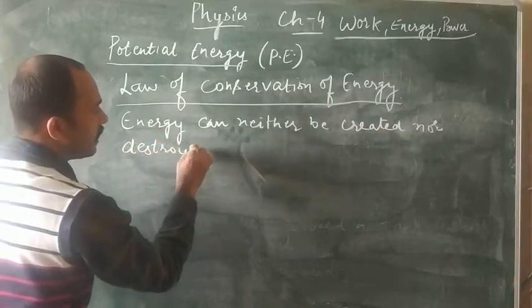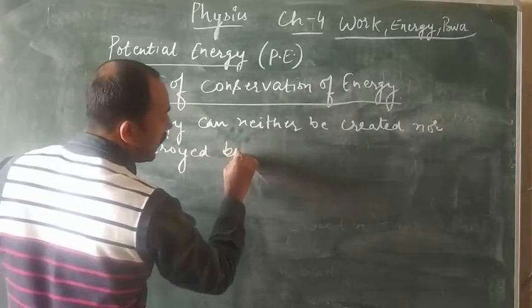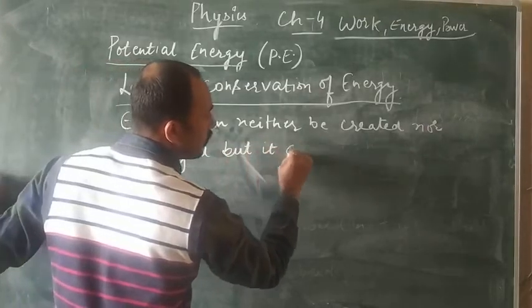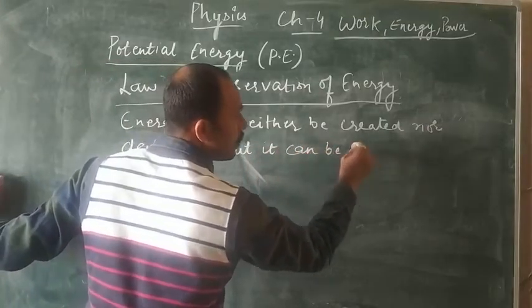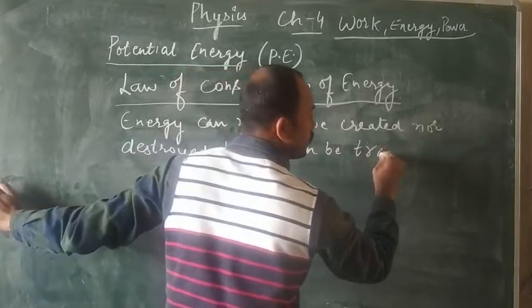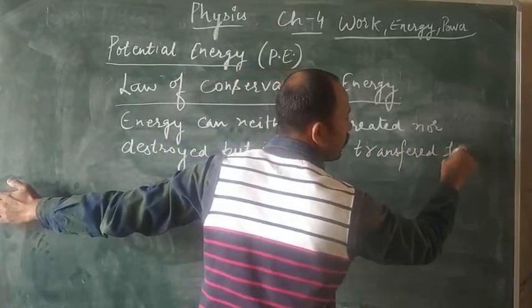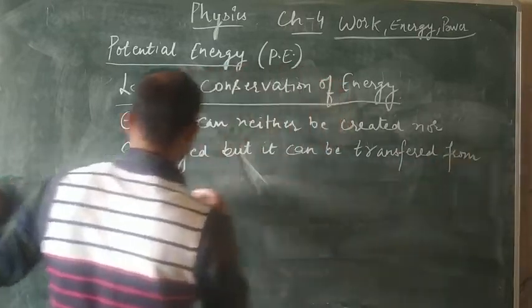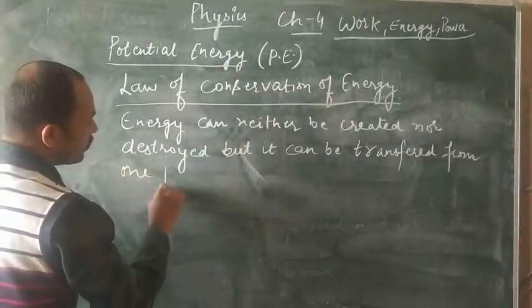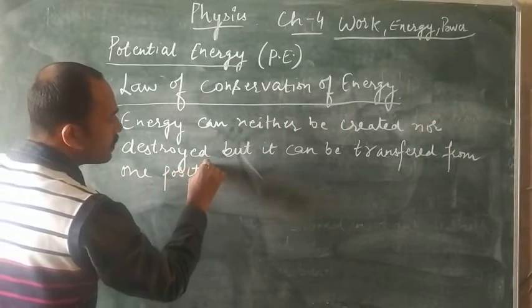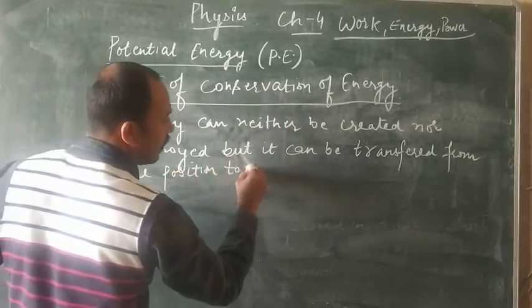Energy can neither be created nor destroyed, but it can be transferred from one position to another, or from one state to another.